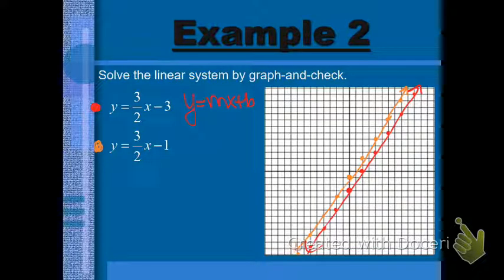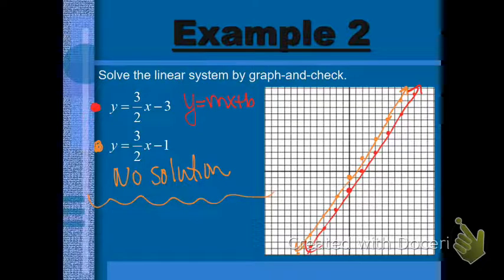All right, and hopefully you knew this before you saw it, because those lines had the same slopes and different y-intercepts. That means they're parallel and there is no solution because the lines never cross. Now, if I changed this problem just a little bit and I changed it to y equals 3/2 x minus 3 and y equals 3/2 x minus 3, well, that's the same line. I'd end up with just this red line on my graph, and when I go to graph the orange one, it would be right on top of it, and then I would say that there are infinitely many solutions.